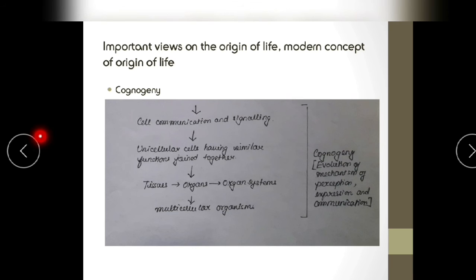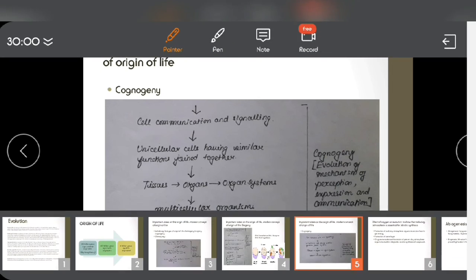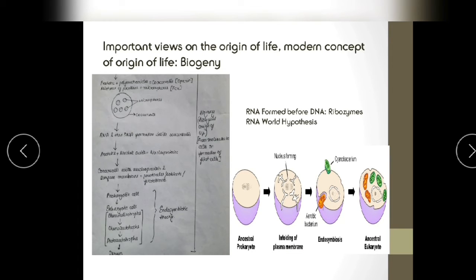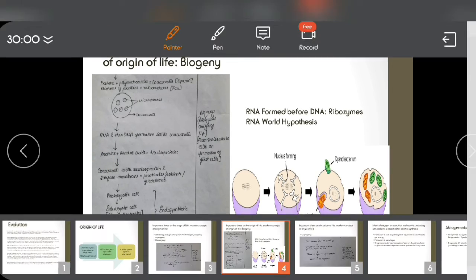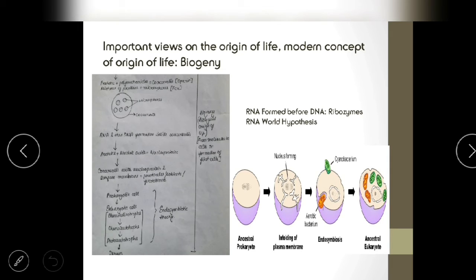Now this is the last part. Here we saw oxygen has been formed. Now we are going to be seeing cognogeny. After the oxygen has formed, there is formation of new cells. The cells started to bud. So a budding kind of thing started happening in the coacervates. So here the coacervates.